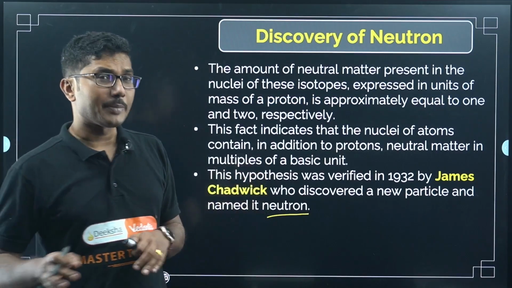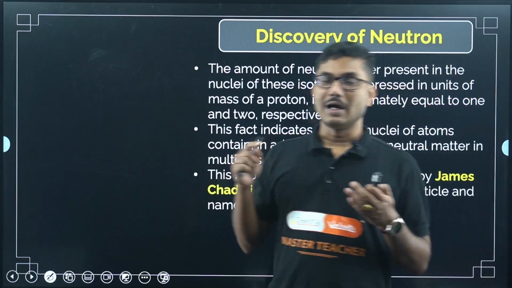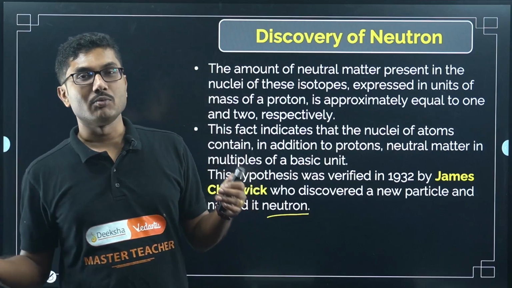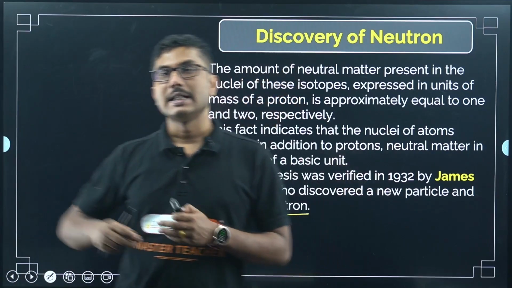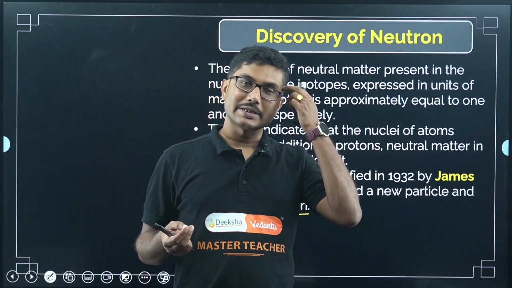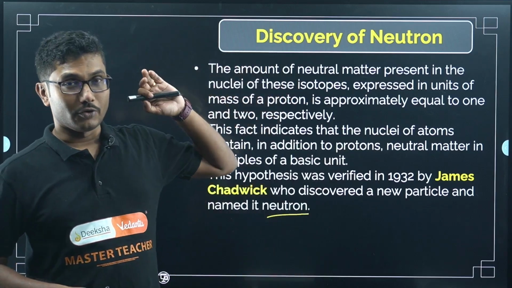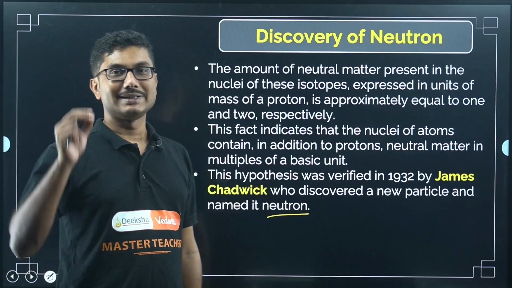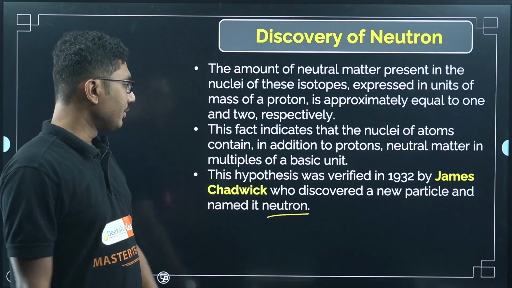There are some subatomic particles as well, but to make a nucleus work, only protons and neutrons are required. To make a whole atom, electron, proton and neutron are required. There are some subatomic particles that have a different branch of science, nuclear physics, but for now electron, proton and neutron are sufficient for an atom to exist independently. Now there are a few properties of these, which we will discuss.